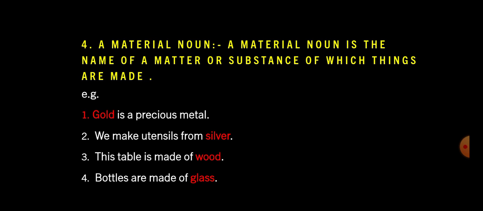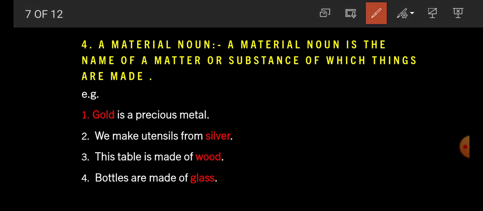Now, fourth noun: material noun. What is a material noun, student? A material noun is the name of a matter or substance of which things are made. Once again, a material noun is the name of a matter or substance of which things are made. For example, gold is a precious metal. Here, gold is a substance. It is a type of metal. So, gold is a material noun.